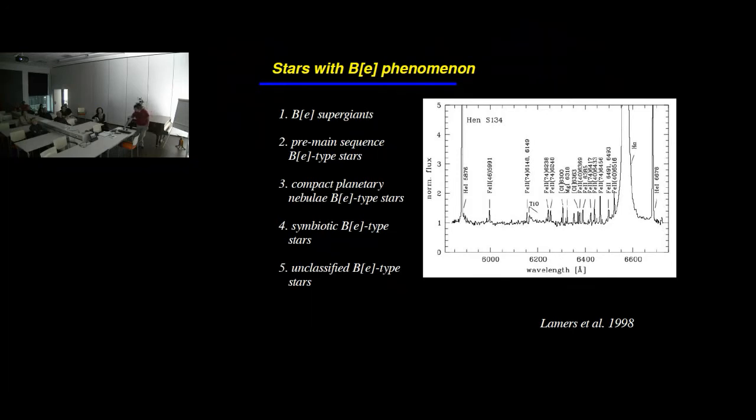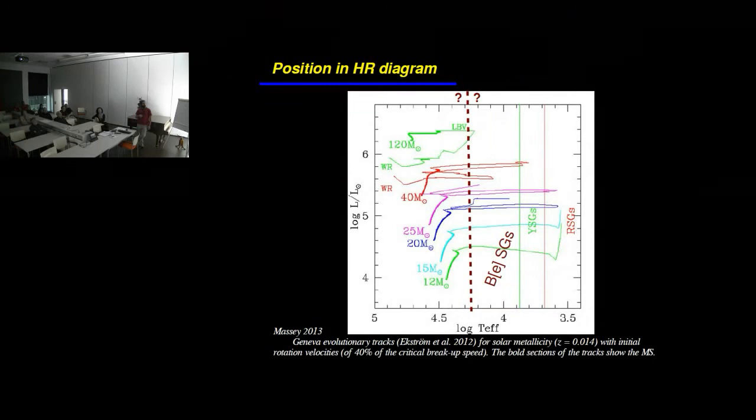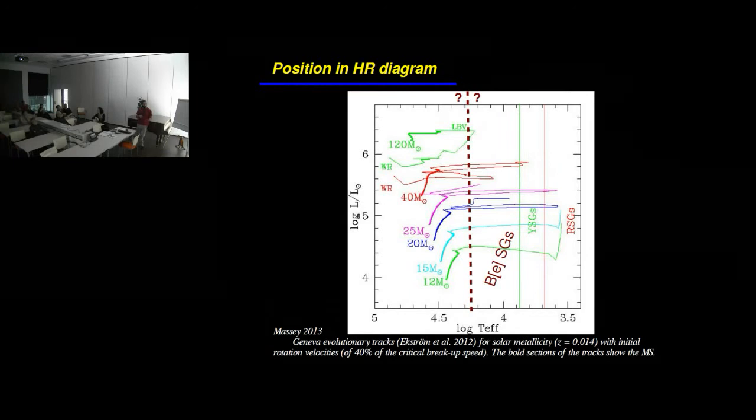B[e] supergiants, if we put them in a Hertzsprung-Russell diagram, belong close to other classes of supergiant stars. Here I show some evolutionary tracks derived from Ekström, which include some rotation at the initial stage of the stars. You can see here with bold lines the main sequence, and then the evolution with time. In this plot you can see yellow supergiants around here, red supergiants, and also luminous blue variables and Wolf-Rayet stars here.